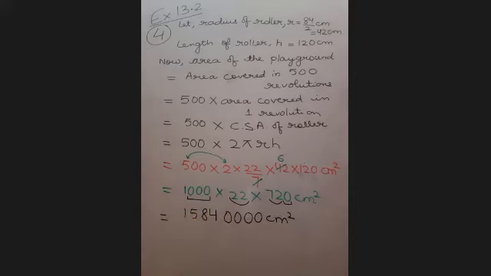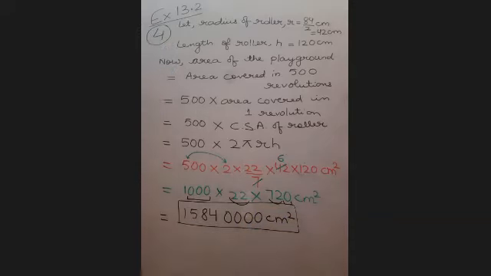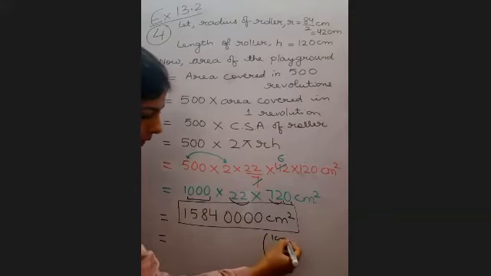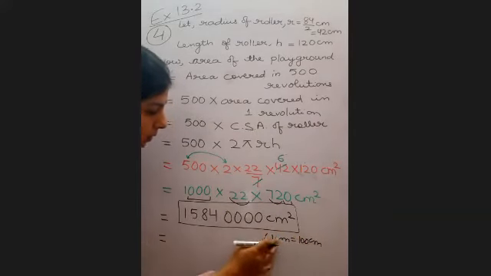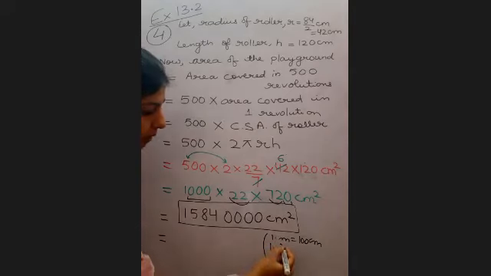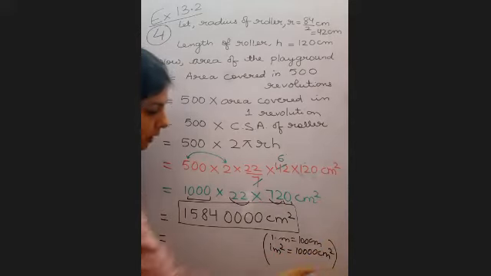So these many centimeter square of the ground's area will be leveled. And if they ask you to put it in meter square, you know 1 meter is 100 centimeter, so 1 meter square will be 10,000 centimeter square, because you will square up both the sides.